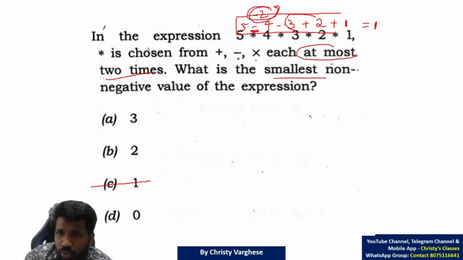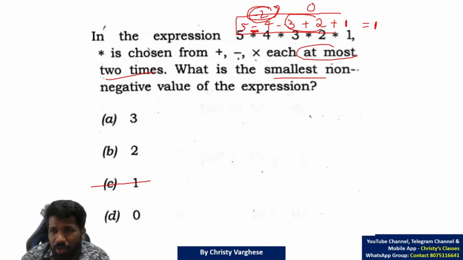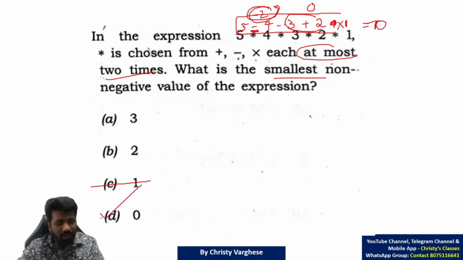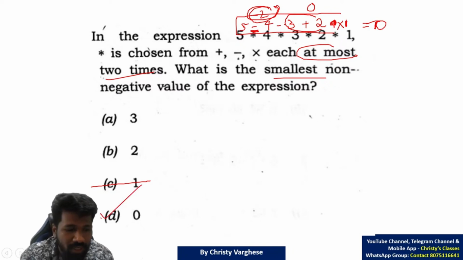Minus 2 plus 2 is 0. Only for multiplication, 0 into something is 0. So instead of plus, take multiplication here. Then the final answer will be 0. 0 is less than 1. So the minimum is 0. So option D is the answer.